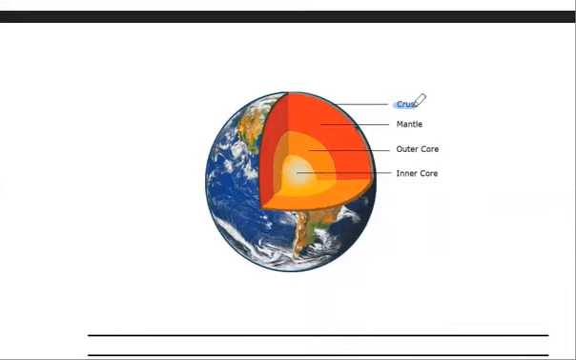Crust. The crust has two types: continental and oceanic. Continental is 35 kilometers deep and oceanic is 5 kilometers deep. Continental consists of Sial, which is silica and alumina, and the oceanic consists of Sima, which is silica and magnesium.